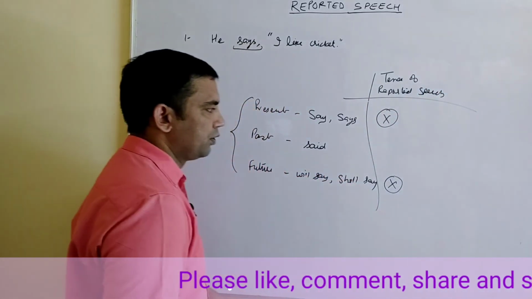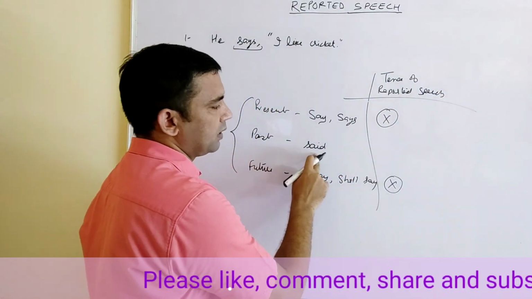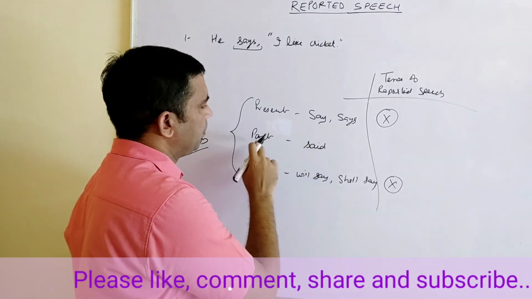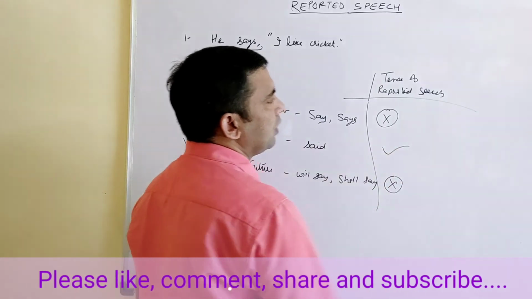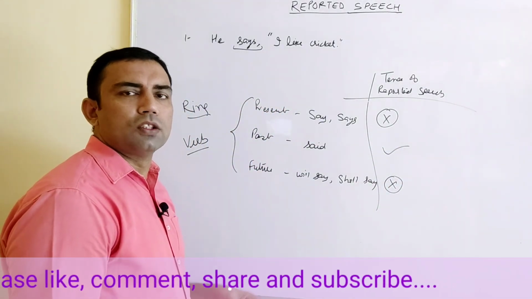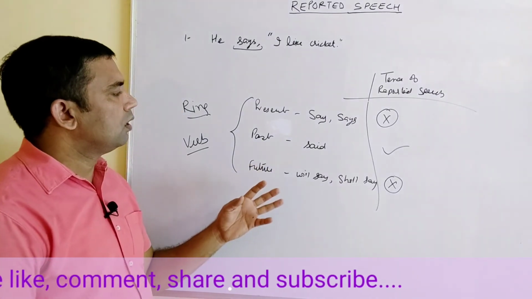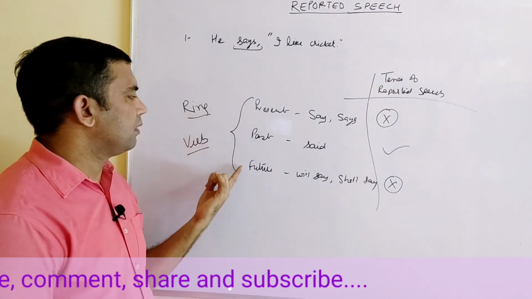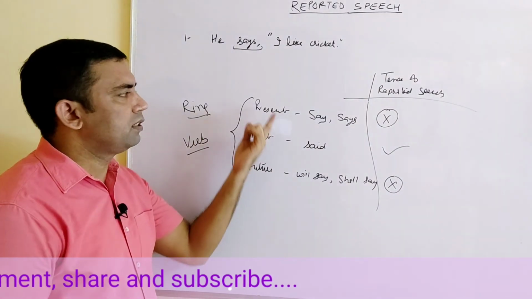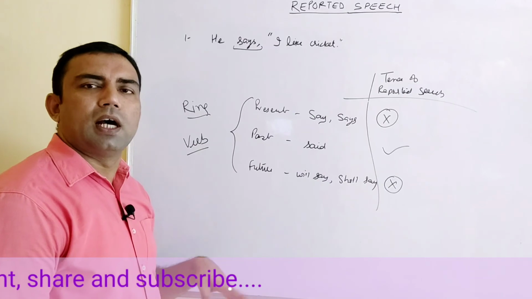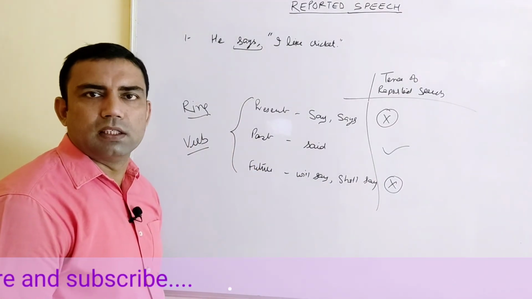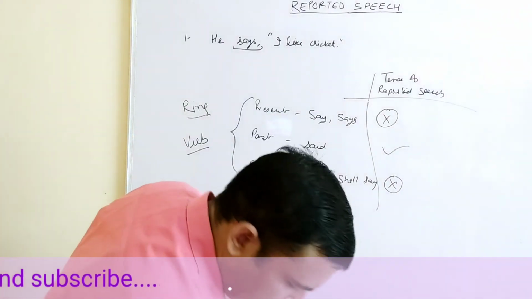But when we have said as a reporting verb, or we can say a reporting verb in past tense, we change the tense of the reported speech. So first of all, we will do the sentences with present tense and future tense reporting verbs, where we do not change the tense of the reported speech. After that, we will come to the reporting verb with past tense. Clear? Let's continue.